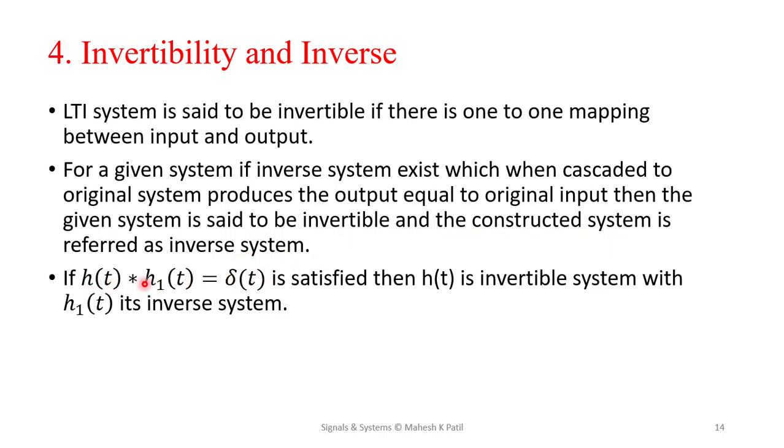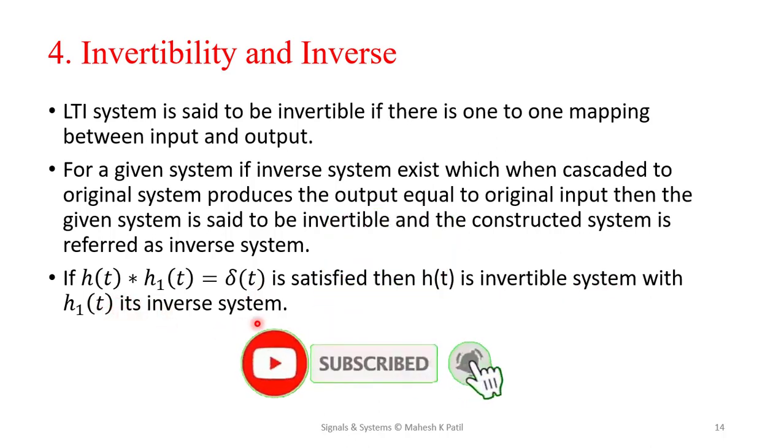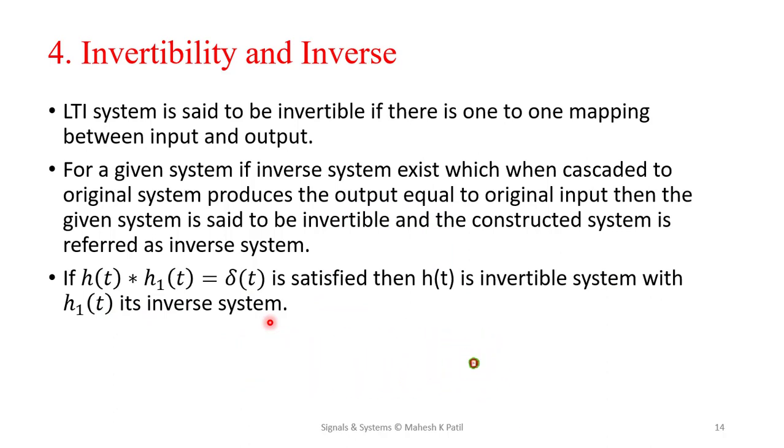By looking at this equation, we can see invertibility and the inverse here. h of t convolved with h1 of t is equal to delta of t. If this is satisfied, then h of t is an invertible system having h1 of t as its inverse system. In this way, invertibility and inverse systems are considered for LTI systems.